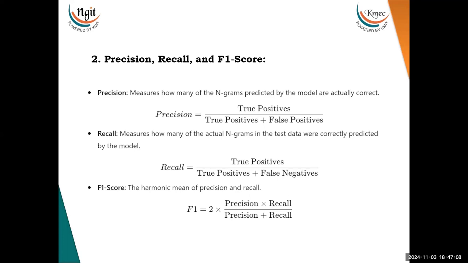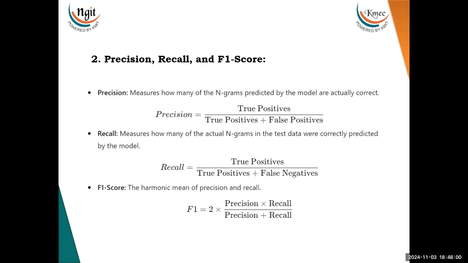Then we talk about precision, recall, and F1 scores. Let us try to understand them. Precision measures how many of the n-grams predicted by the model are actually correct. In other words, it's the proportion of correctly predicted n-grams among all the n-grams predicted by the model. Got this? This can also be another definition. The formula for precision is true positives divided by true positives plus false positives.